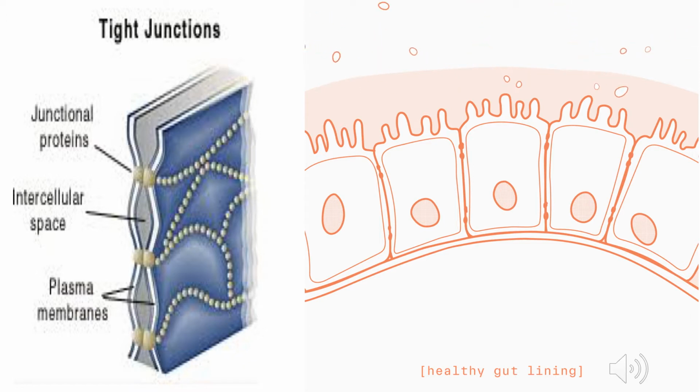You can see the animated image over here, which prevents the entry of ions or molecules. They are preventing the entry or the movement of ions or molecules between the cells. They are very tightly packed, so they are called occluding junctions.